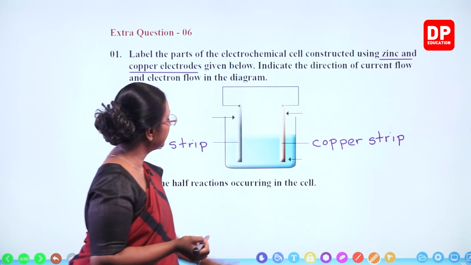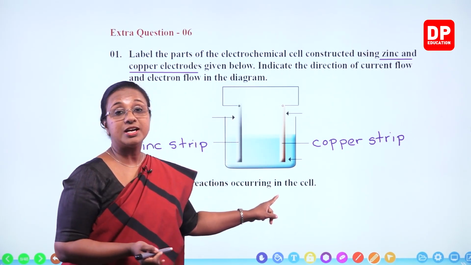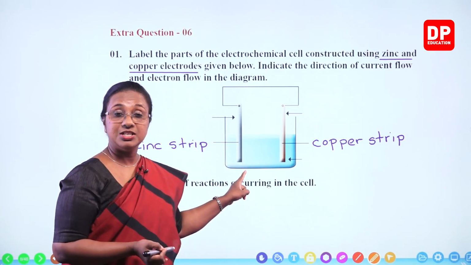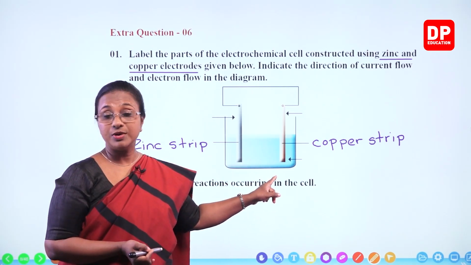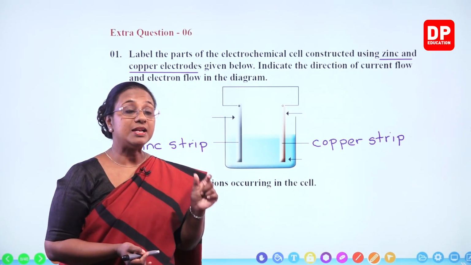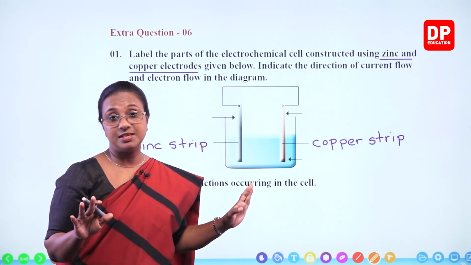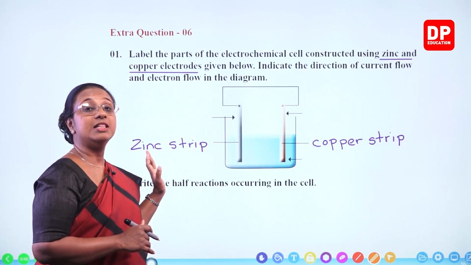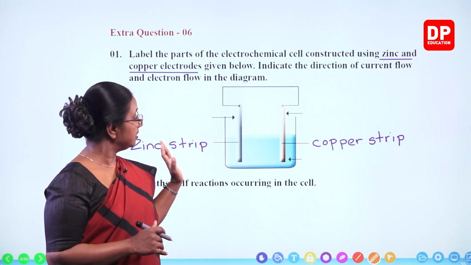So here, of course, students, there is another advantage for you all. The electrodes are colored. So from the color, you all know zinc has a normally grayish color or silvery color metal, whereas copper is a brownish color metal. So from that also you can identify. But if they just give you the lines in black color, if the diagram is in black and white only, then of course you should know usually the more reactive metal is on this side. That is the electrode on this side.